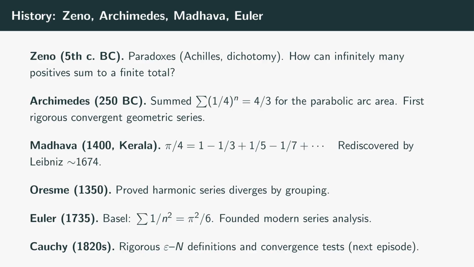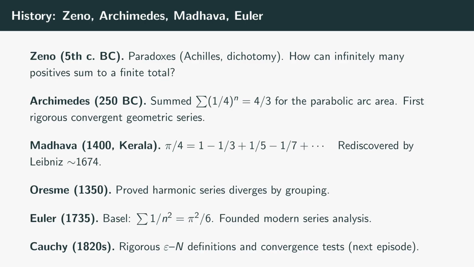1400, Kerala, India. Madhava of Sangamagrama discovered that pi over 4 equals 1 minus 1/3 plus 1/5 minus 1/7, and so on, the alternating series for arctangent at 1. The Kerala school had a substantial calculus-flavored mathematics 3 centuries before Newton. The same series was rediscovered by Leibniz around 1674 and now usually carries his name.